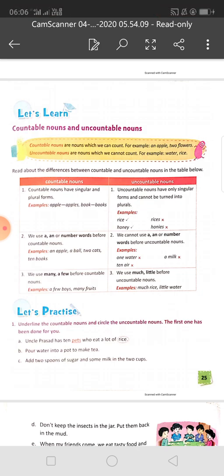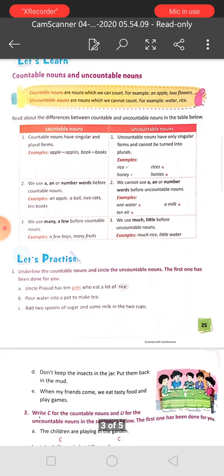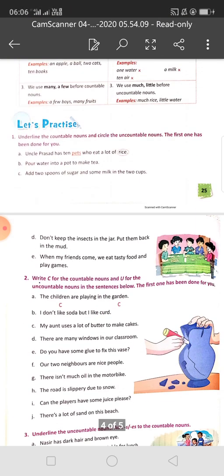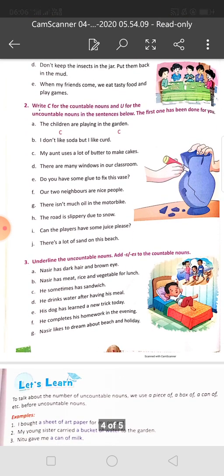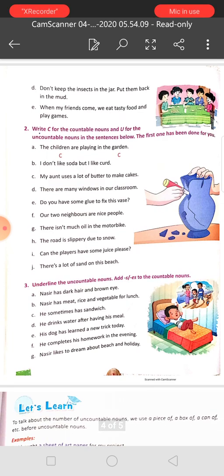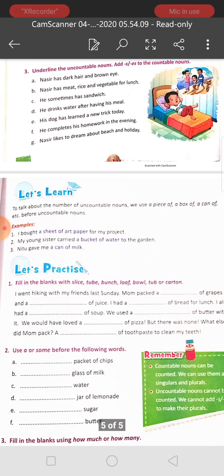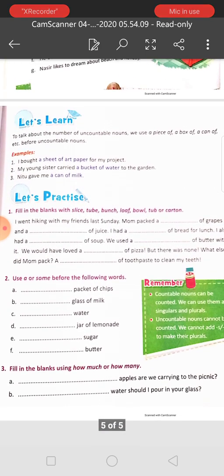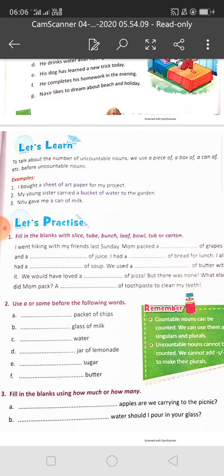That means books. How many books are there in your bag? You can count. Pens. How many pens are in your bag? You can count.